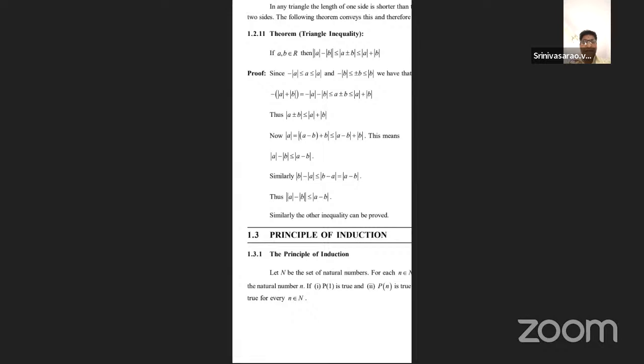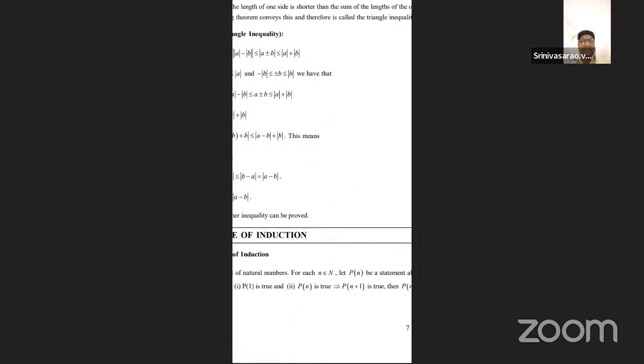Put n equal to 1: P of 1 is true. Second, P of n is true implies P of n plus 1 is true. Then P of n is always true for every natural number n. That is the simple concept of the principle of mathematical induction.